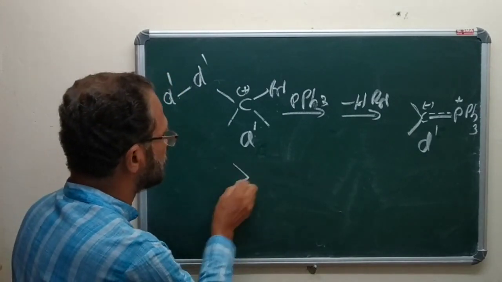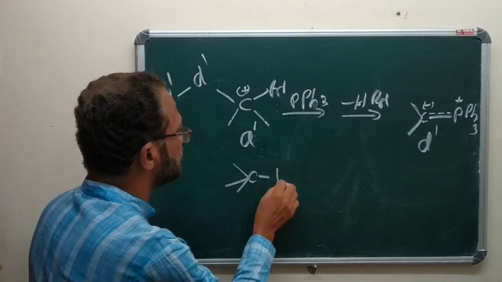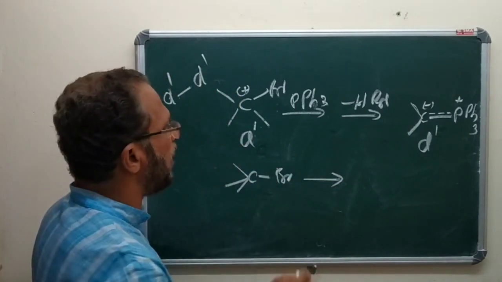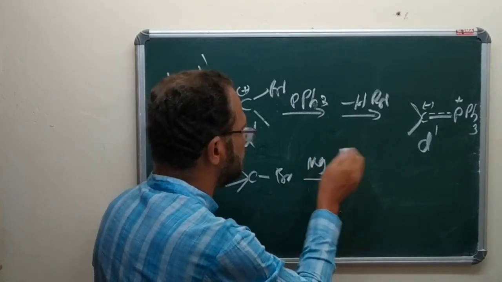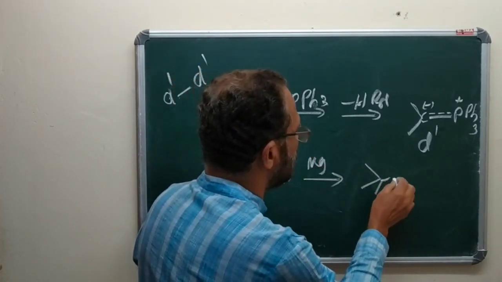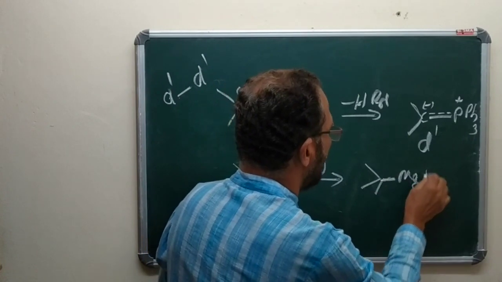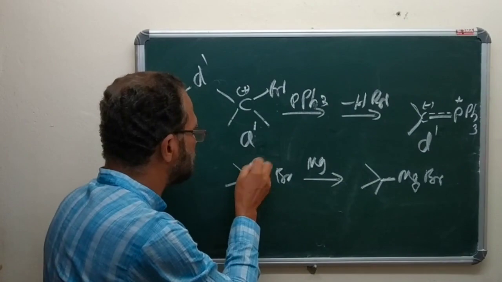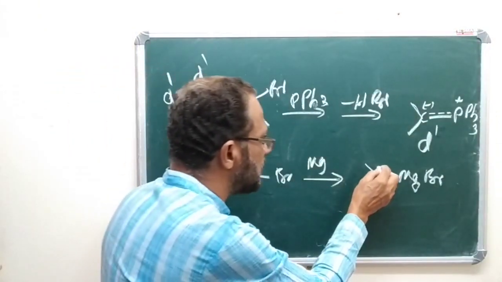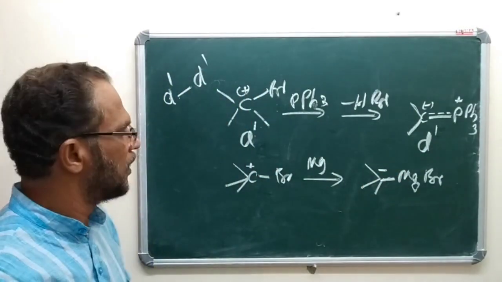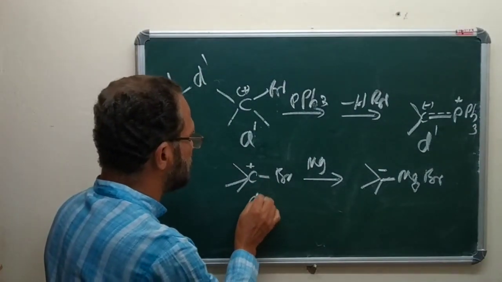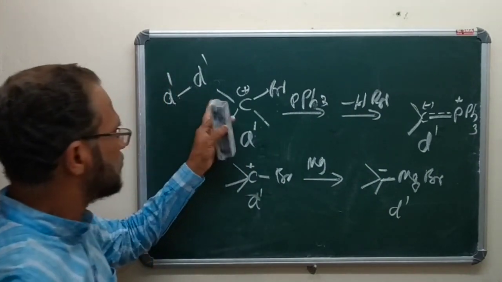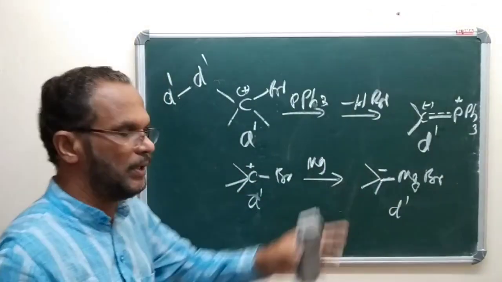Then another one is, say, bromo compounds reacting with magnesium. You will get MgBr. This carries a positive charge. This carries a negative charge. Here this is an A1 synthon. This is a D1 synthon. This is also an example for A1 into D1.